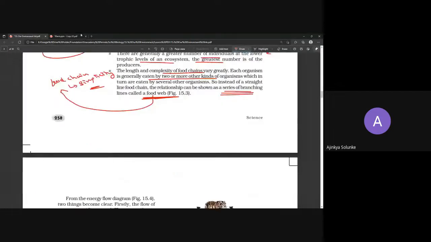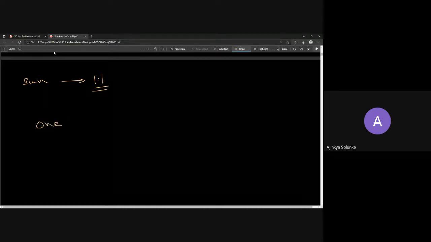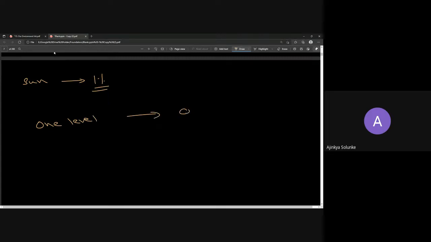Okay, let us have a quick revision. Tell me how much of the energy of the sun is converted by the plants. Only 1% of the energy of the sun is converted. How much energy is passed from one level to another? 10%. 10% only. And we call it the 10% rule.